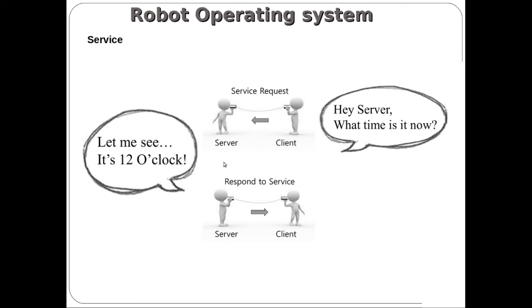The camera is a server. Okay, service server and service client. So this client is the processor. It will send a request: capture an image and send it to me. Then the server will get the request from the client, capture an image and send it to the client.